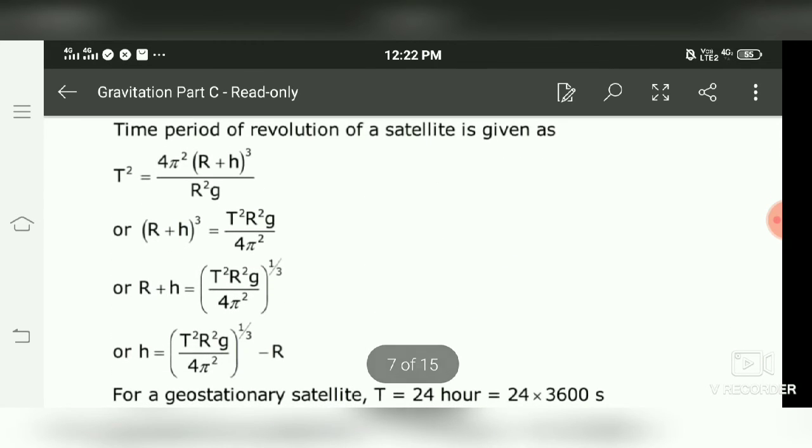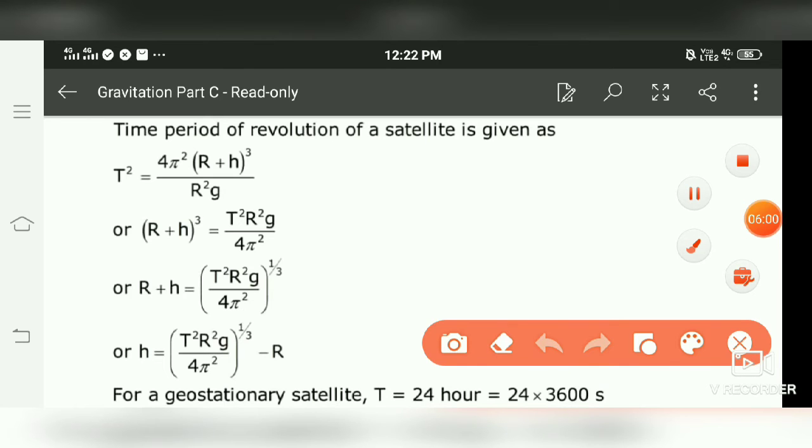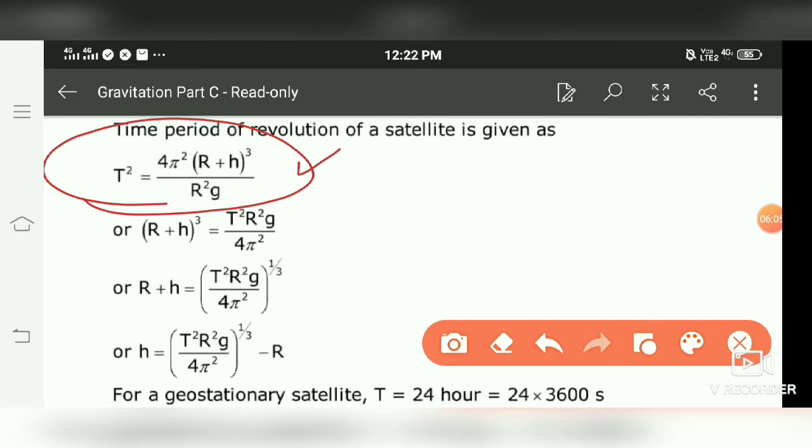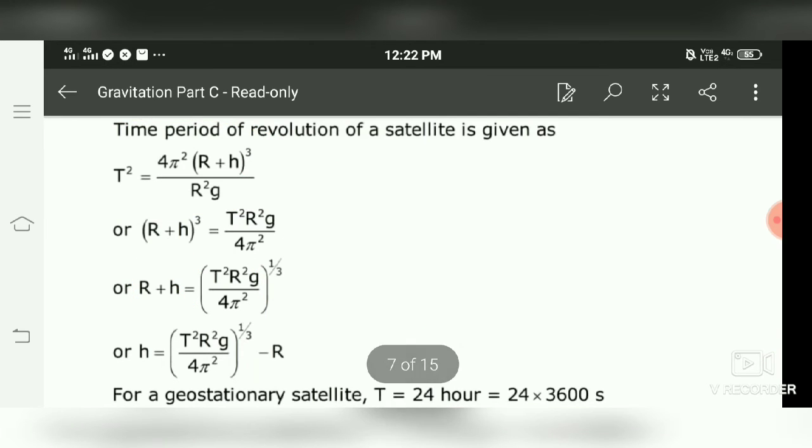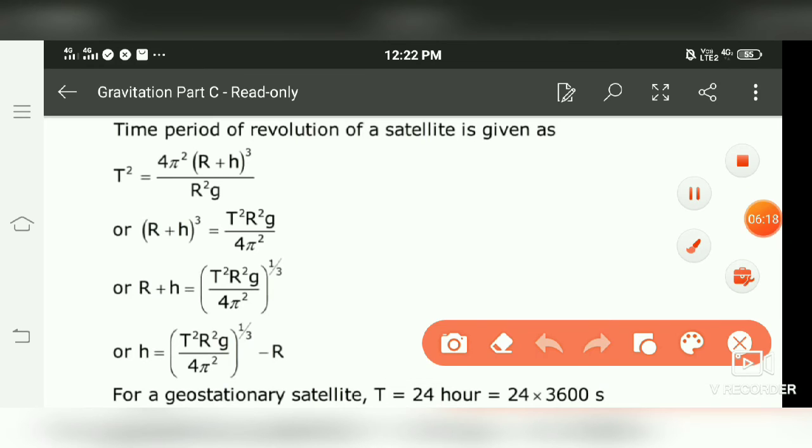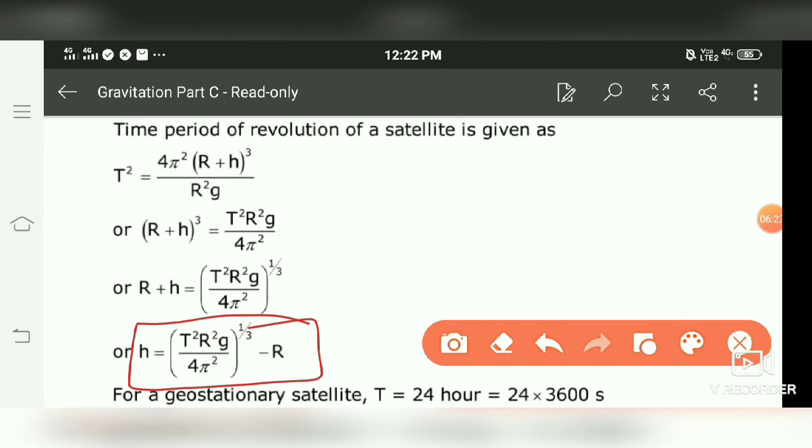Next is the height of the satellite from the surface of the Earth. Small h we have to calculate. As we get the time period as this, squaring both sides we get this thing. We have to calculate this h, so taking the other factors on the other side we get this. This is r plus h cube. Taking the 1/3 power on both sides, or cube root on both sides, we get r plus h equals to this. From here h is equal to this. So this is the formula from which you can calculate the height of the satellite from the surface of the Earth.